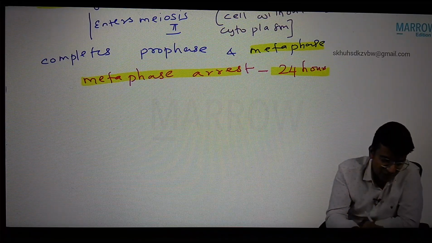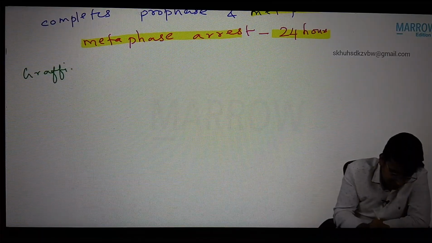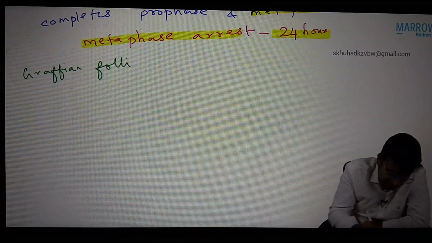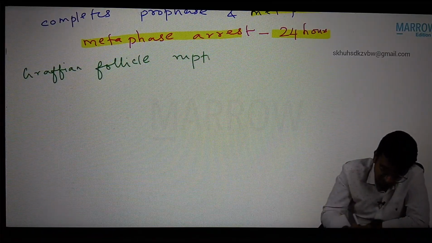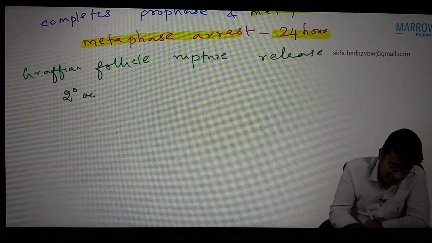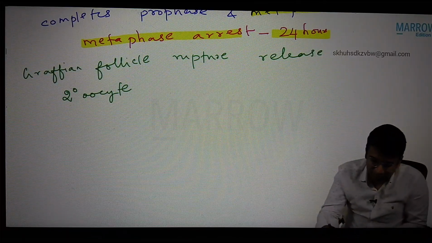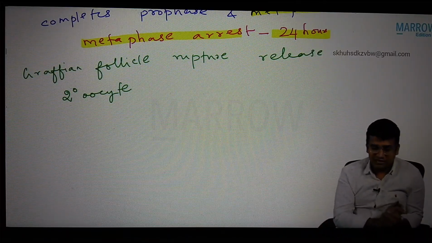24 hours. So now the Graafian follicle ruptures and releases the secondary oocyte. That is ovulation.